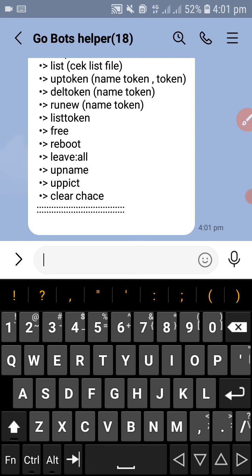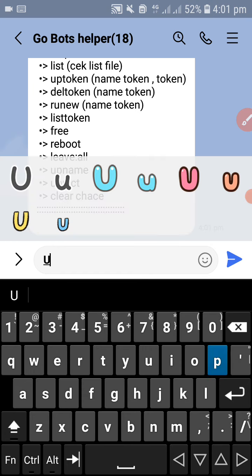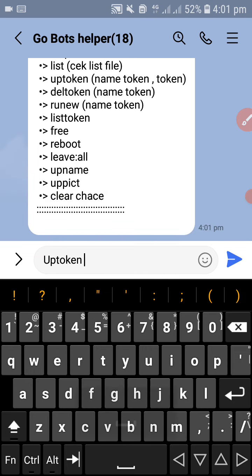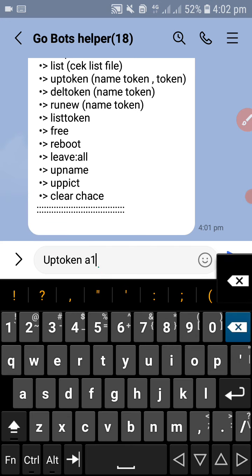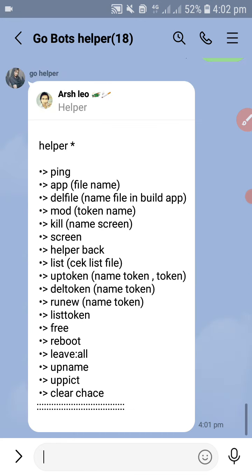So you will type up token like this, and you will put a name, response name, like a1, because in Golang boots a1, a2, a3, a4, any names you can choose per boots response and different name. Then you can give a space and put your token here, copy your primary token and put here. If you send this message, your boot will be created in VPS from helper.